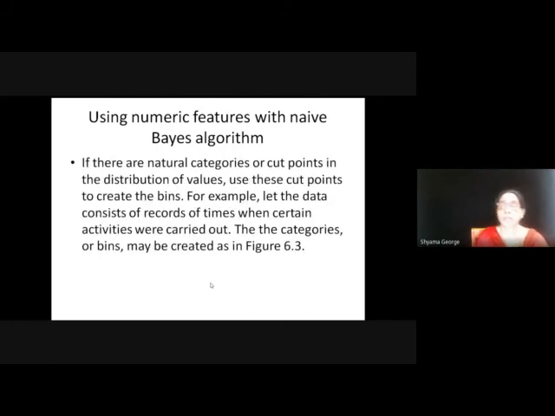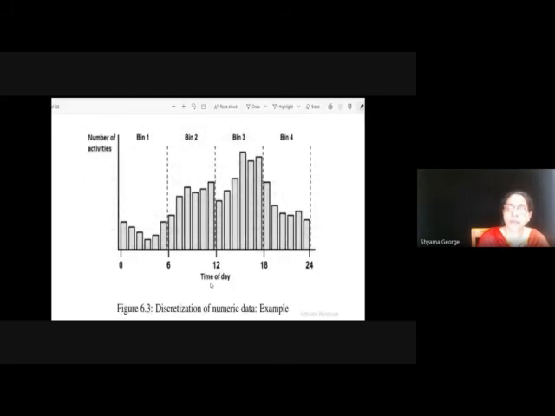If there are natural categories or cut points in the distribution of values, use these cut points to create the bins. For example, let the data consist of records of the time when certain activities were carried out. If you take the time of day, the value is 0 to 24. So we can discretize it into 4 bins: bin 1, bin 2, bin 3, bin 4.